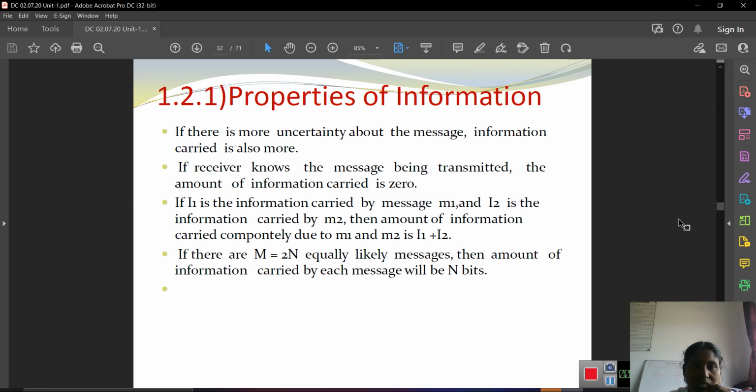Now we see about the properties of information. If there is more uncertainty about the message, the information carried is also more. If the receiver knows the message being transmitted, the amount of information carried is 0. Then if I1 is the information carried by message M1 and I2 is the information carried by M2, then the amount of information carried jointly, M1 and M2, is I1 plus I2, that's all. If there are M equal to 2 to the power n equally likely messages, then the amount of information carried by each message will be n bits.